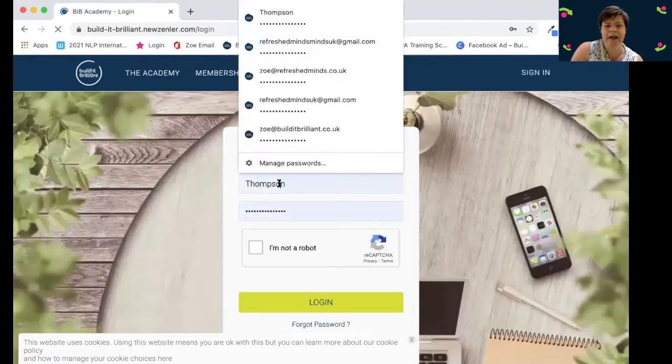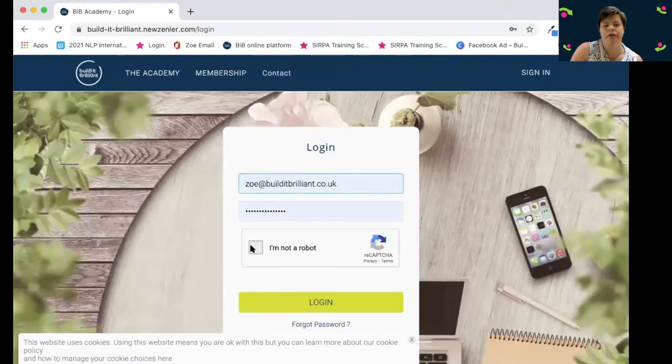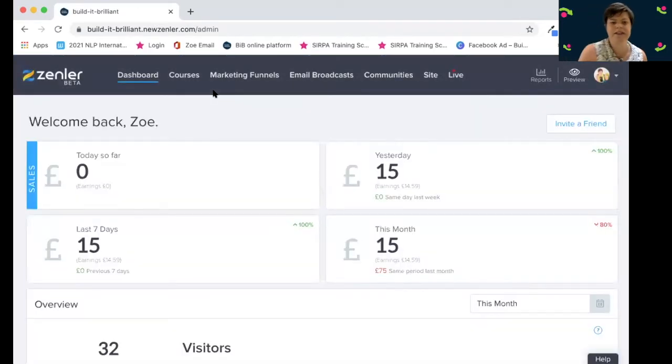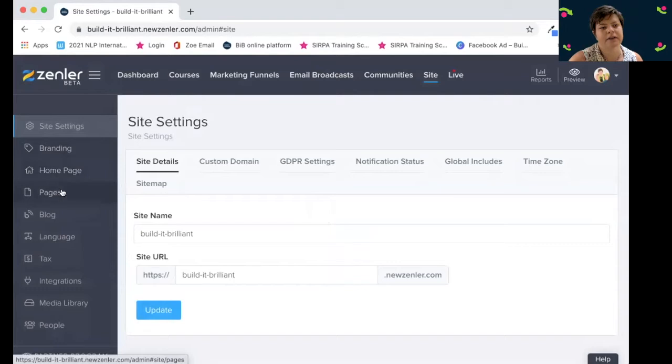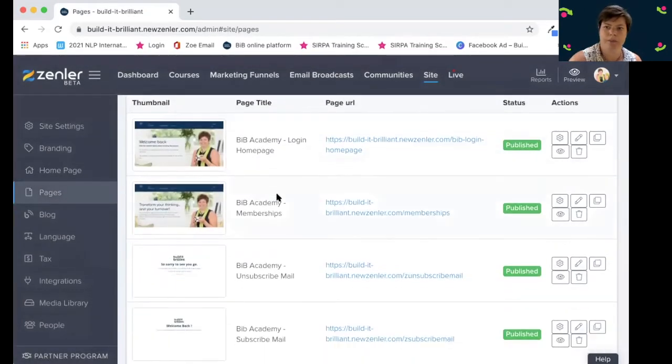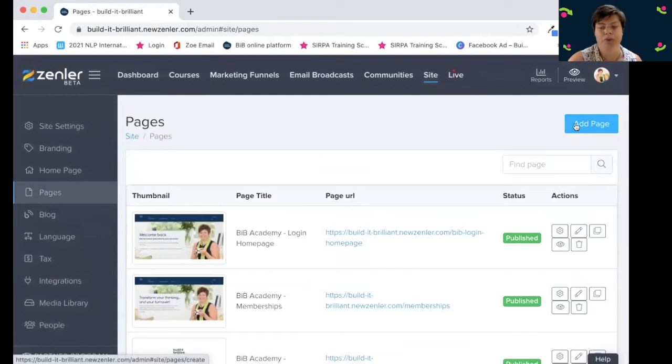So let me sign in and show you the back end of new Zenler. This is a sign up page. Again, you can customize all of that. Voila. So this is the back end of new Zenler. As I said, the site has pages. So you go into site and then pages, and you can customize all of your pages here. You can also add a new page. So depending on what you want your system to look like and what you want them to do, you can customize pages for that.